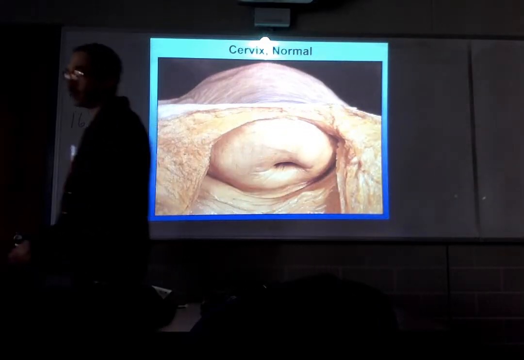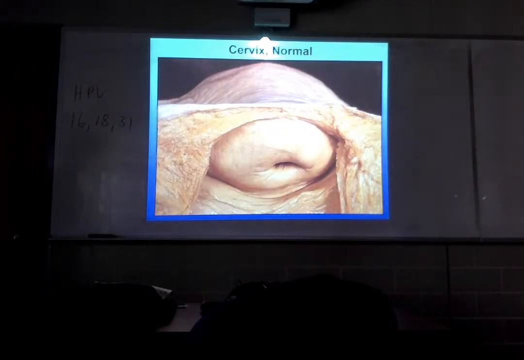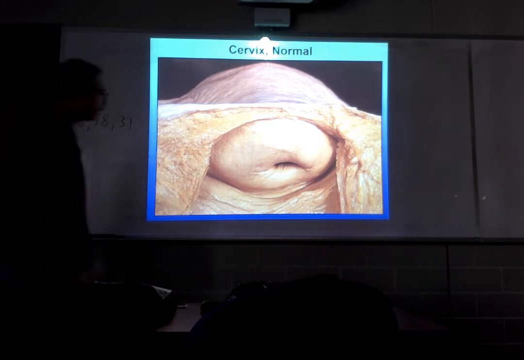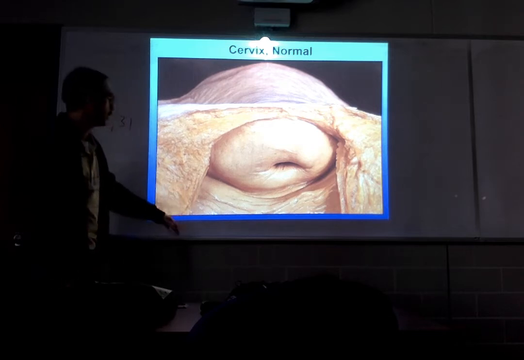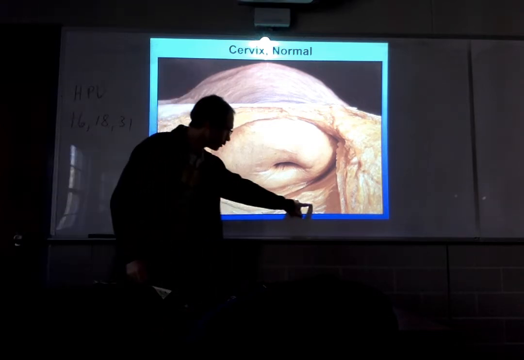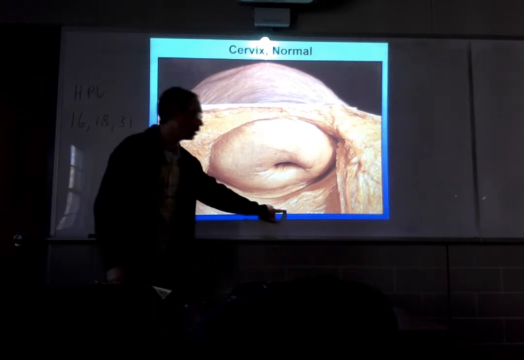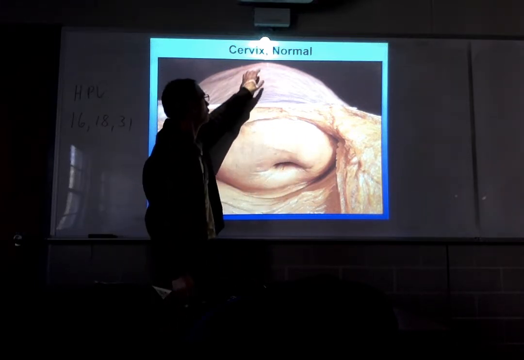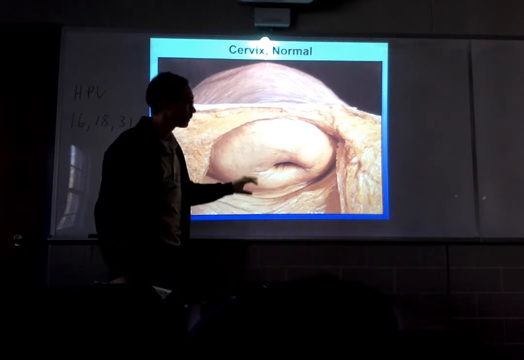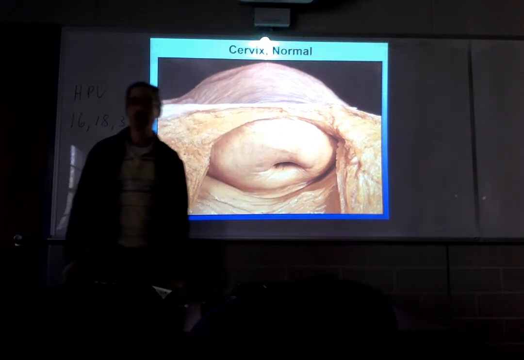Okay, let's take a look at the evolution of this cervical cancer. Let's first take a look at a normal cervix. Here, this is a transverse section through the vaginal canal. You can see the vaginal canal here. Those are the rugal folds in the vaginal canal. And over here you can see the cervix, and in the background you can see the uterus, and the fundus is up here. Okay. This is a normal looking cervix.